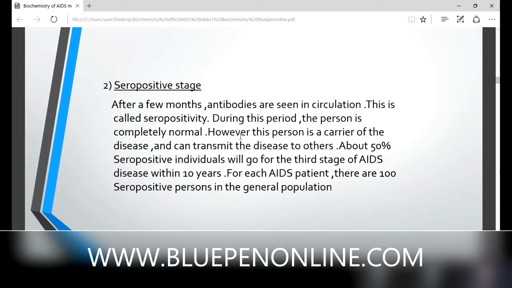About 50% of seropositive individuals will go to the third stage of AIDS disease within 10 years. So it's a time-taking process. First stage, second stage leads to 10 years. For each AIDS patient, there are 100 seropositive persons in the general population.